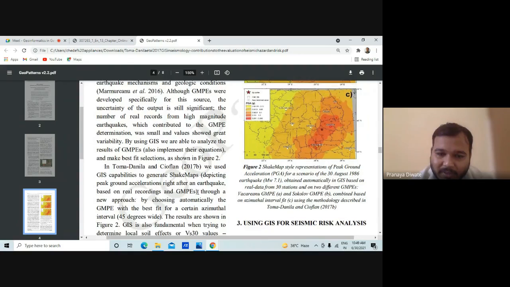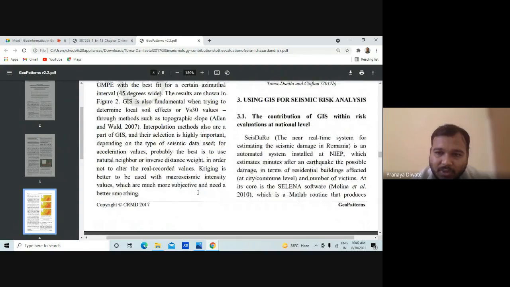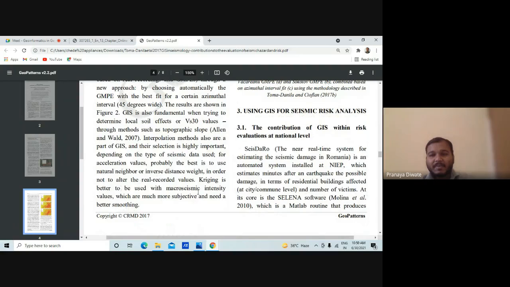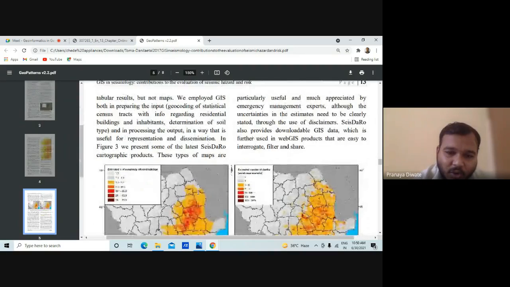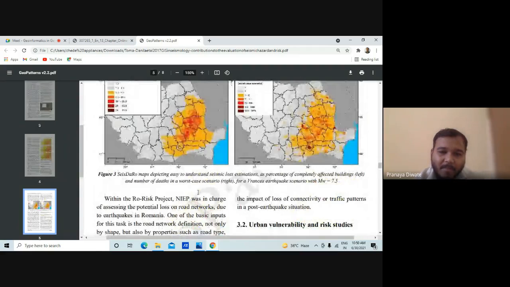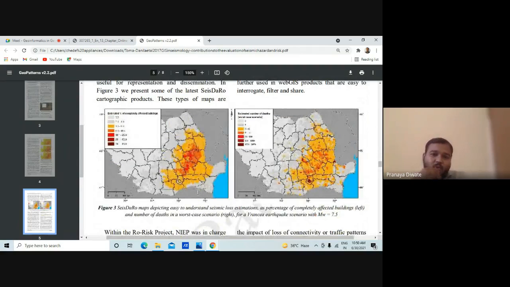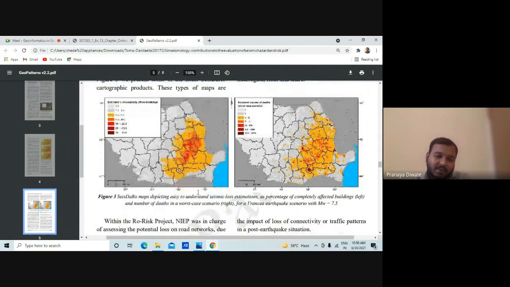So all this we are going to see using GIS for seismic risk management analysis, using GIS for seismic risk analysis, the contribution of GIS within a risk evaluation at a national level. So what is the contribution of GIS for risk? In it you can have a geological seismological map for that particular state, showing the estimated hazard in the state. So you can see what kind of hazard we are in.